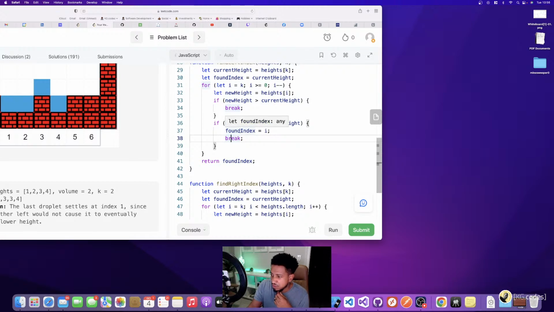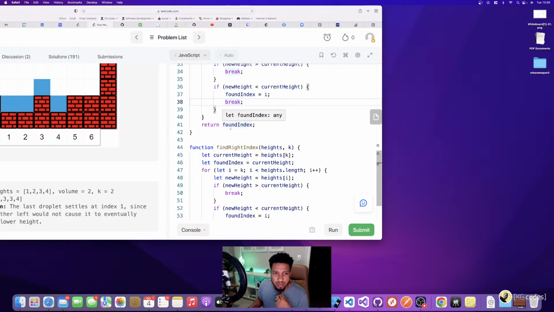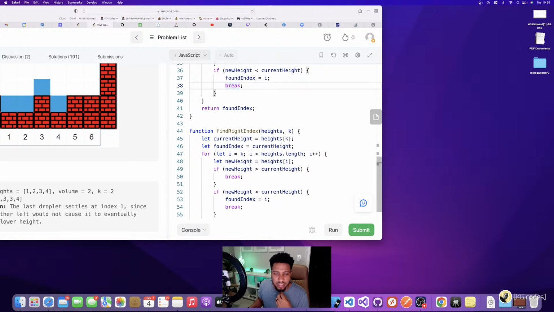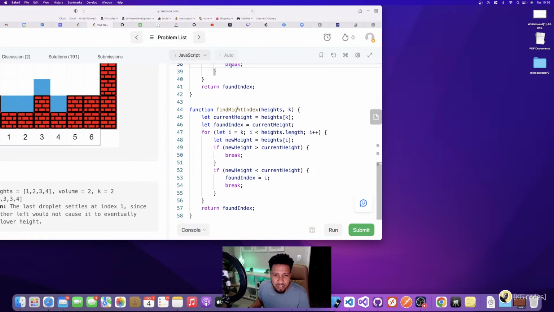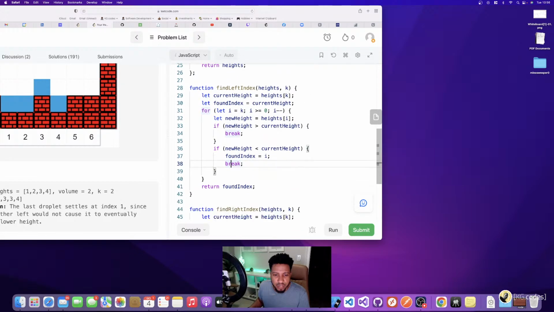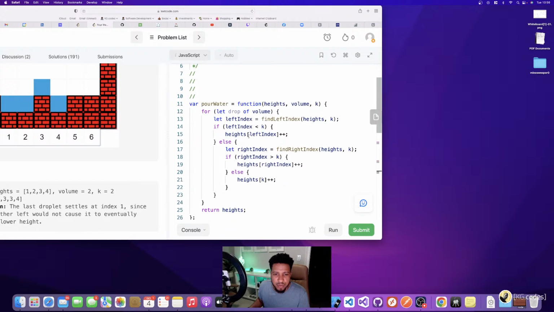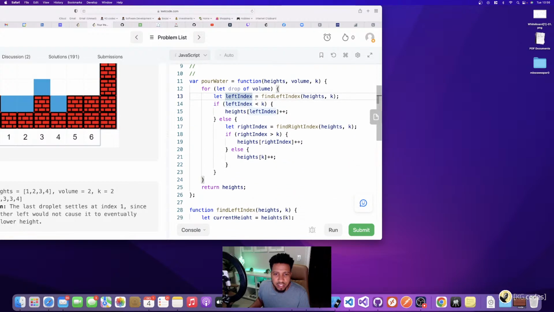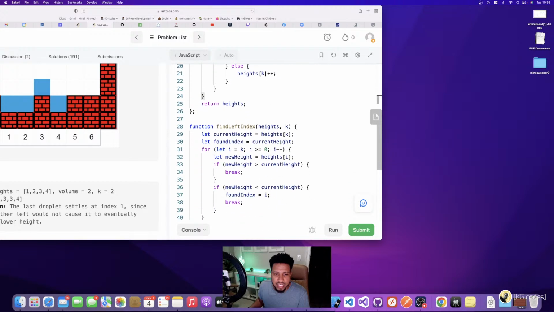Move this back this way. Right. So return found index. And then to find the right index, I need to, well, no, I'm sorry, I'm going wrong. So yeah, I find the index, return it. Then I go back to left index here. And then if the found index is less than K, so I didn't just set it directly to K.